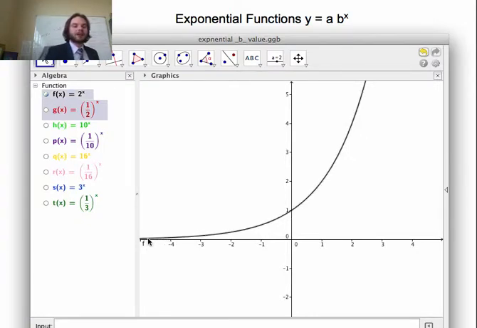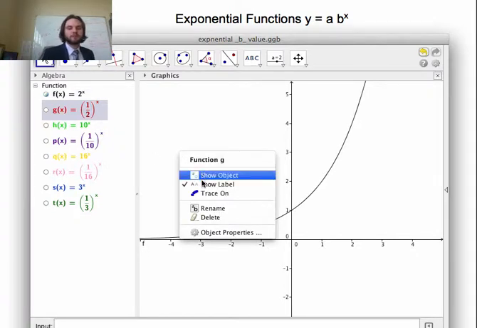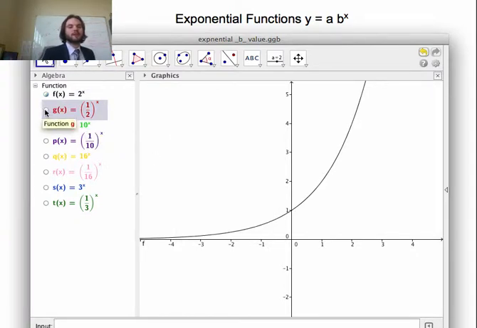Now, does this ever hit 0? Let's try 2 to the negative 100. That's going to be 1 over 2 to the 100. 2 to the negative a billion. That's 1 over 2 to the a billion. So it gets very close to 0, but never quite hits it as far as we go this way. Now, let's take a look. If we're going up, look, 2 to the power of 1 is 2. 2 to the power of 2 is 4. And we just keep on going up that way. Okay?